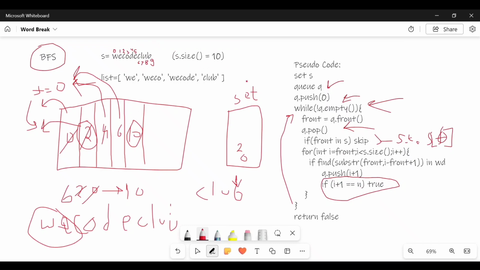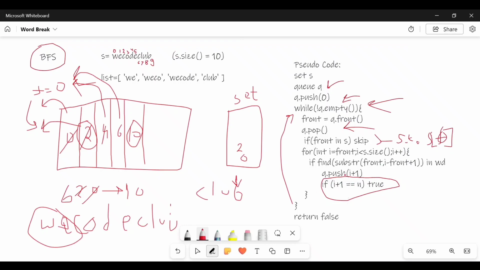If I reach the last index of my string, which is the size of my whole string, it means I have already traversed the whole string, and I know that the string formed by the partition before this is already present in my list. So I can simply say that the previous string I formed is present in my list, so I can simply return true.